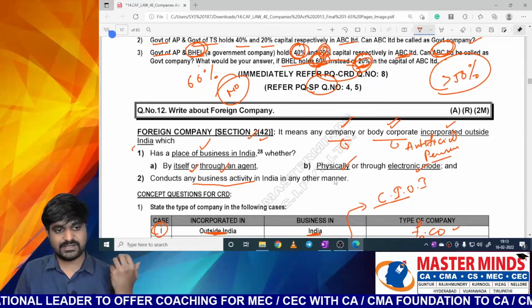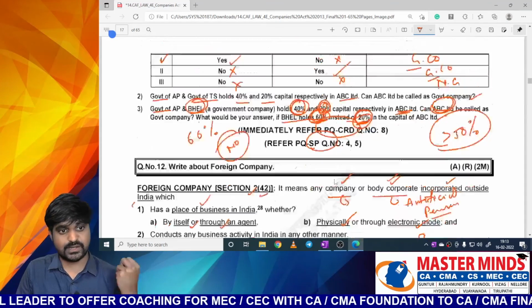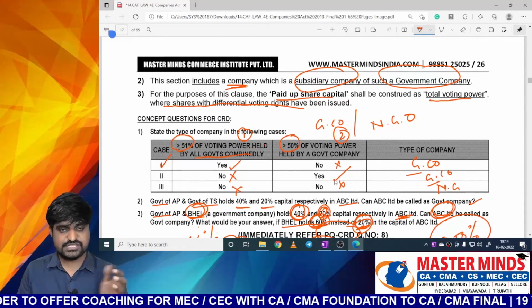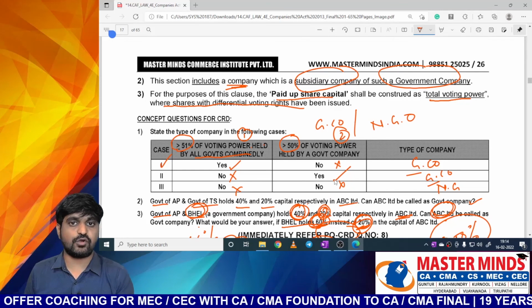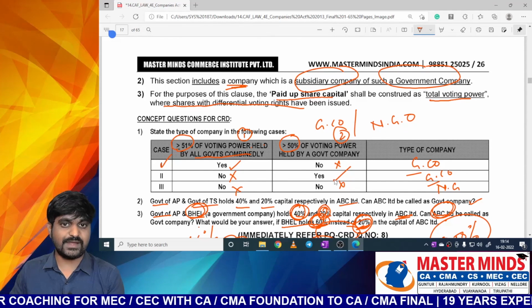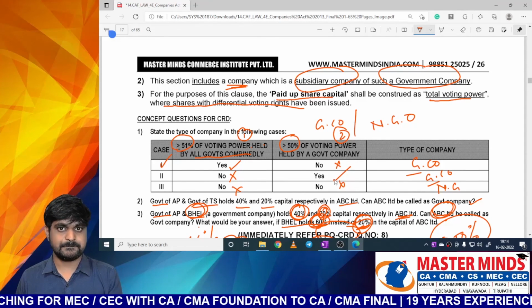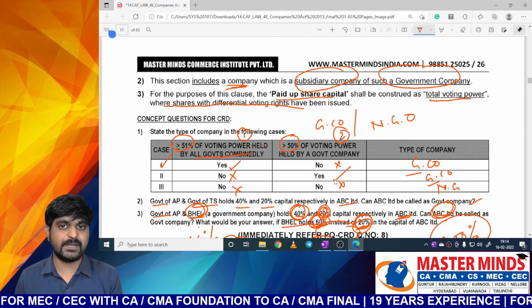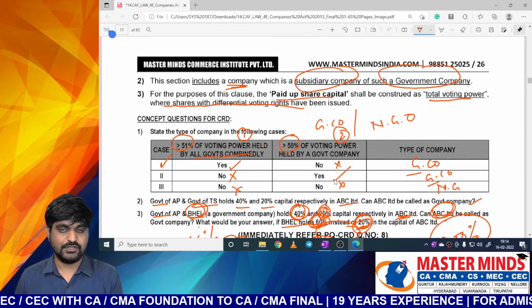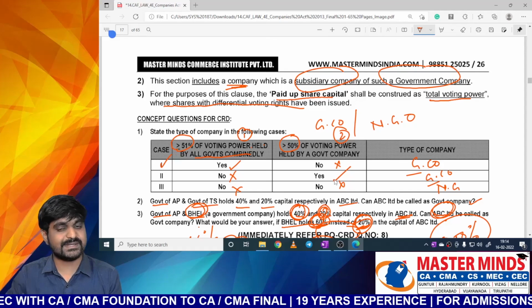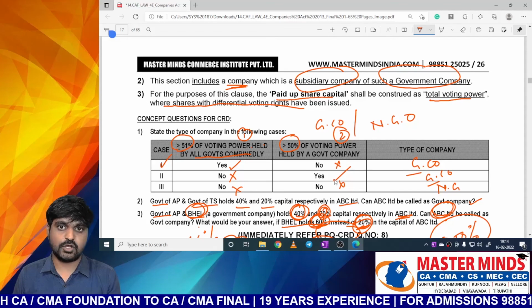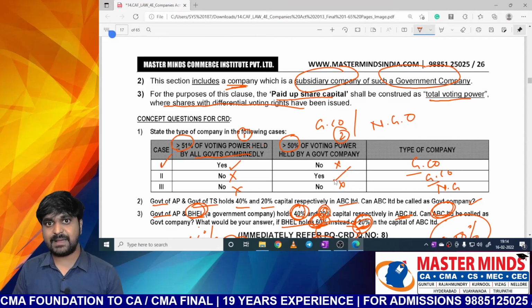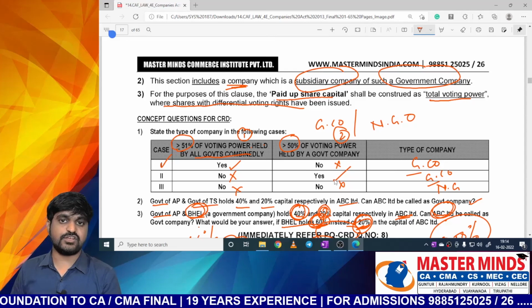So now we are getting complete clarity about foreign company as well as government company just because of this type of concept questions, which we will find only in Masterminds material. Not only concept questions, we prepared practical questions like that only. With the help of practical questions, you can get complete conceptual clarity on the topic and you will get some application oriented knowledge also.